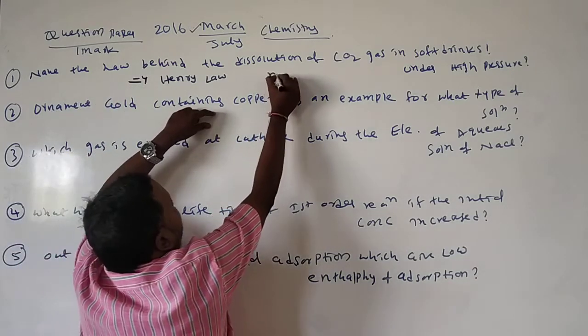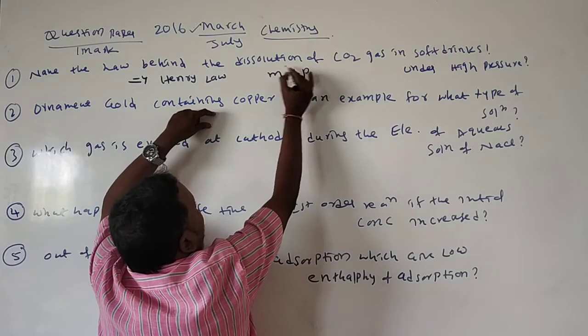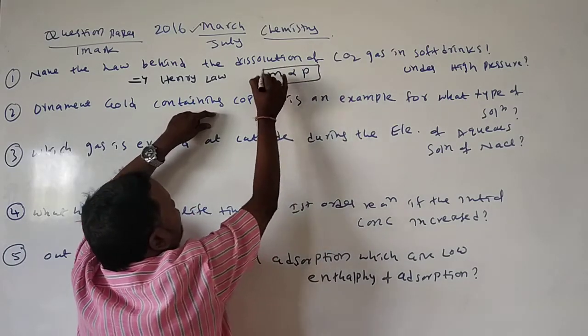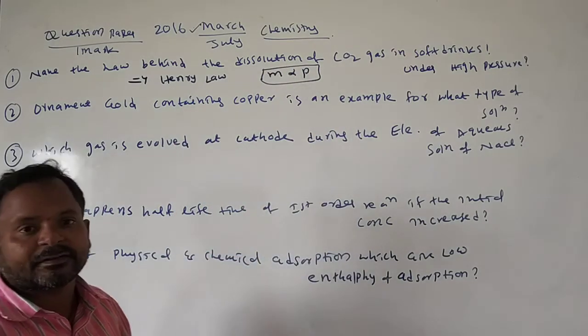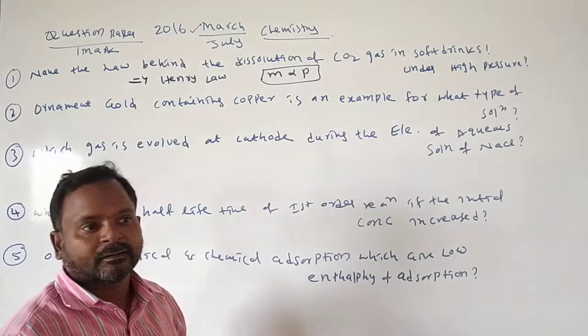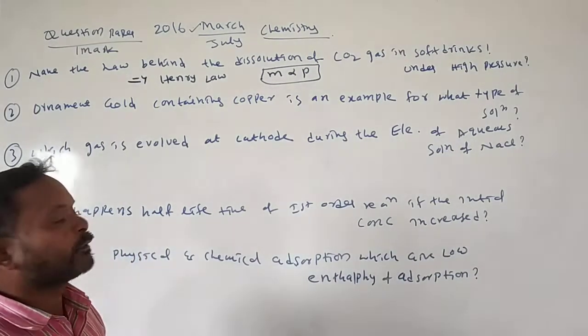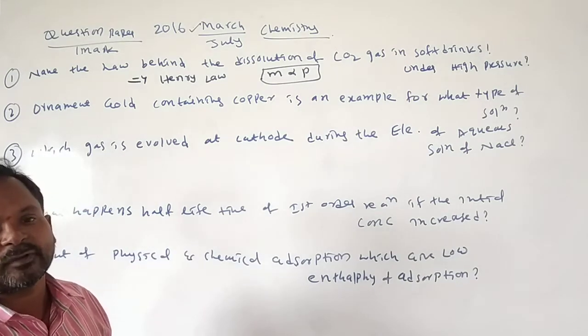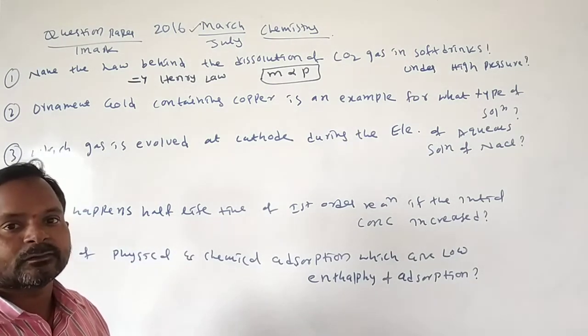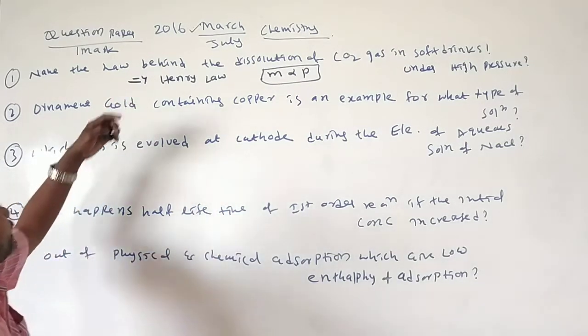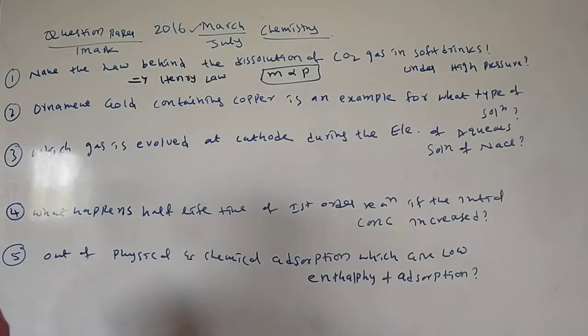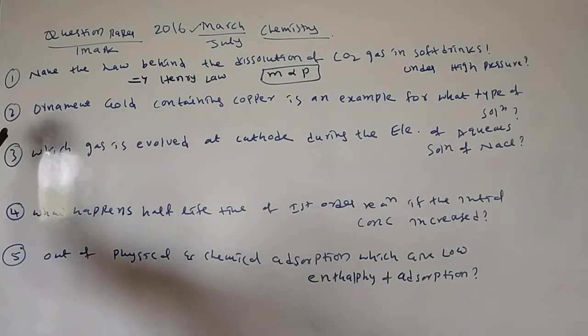Mass is directly proportional to the pressure. Mass of the gas is directly proportional to the pressure. Mass increases, so pressure also increases. Pressure increases means mass of the gas also increases. This is explained by Henry's law.